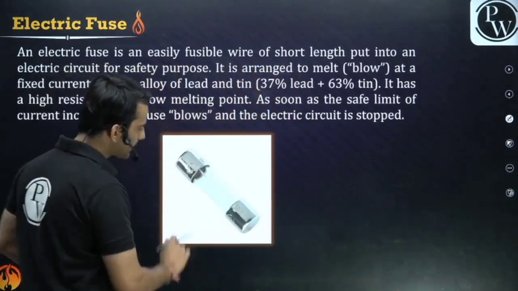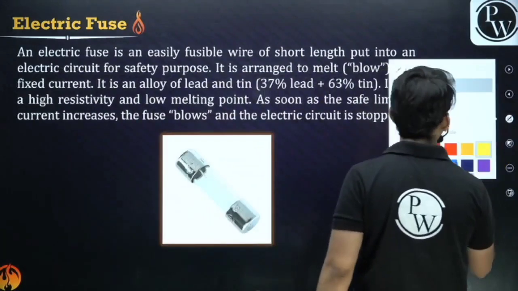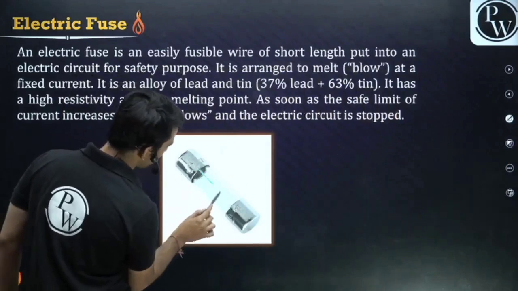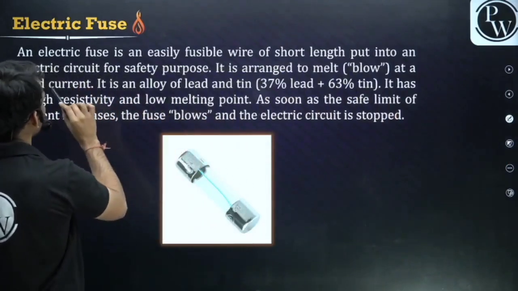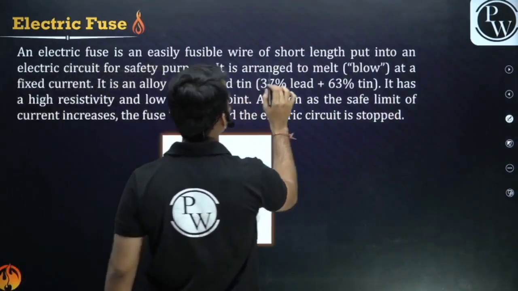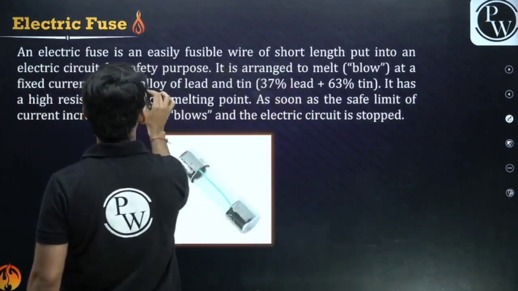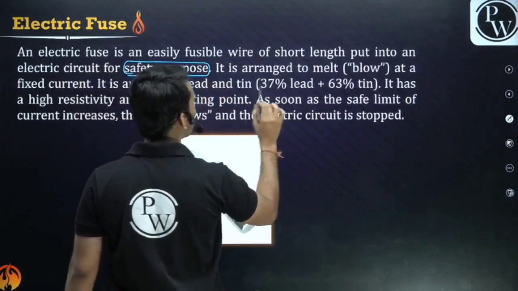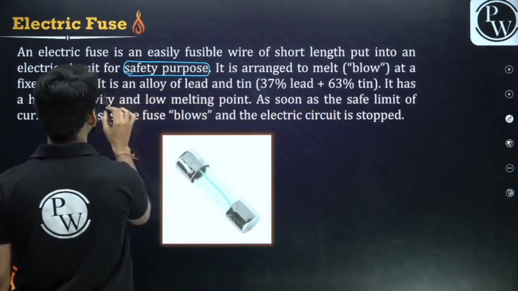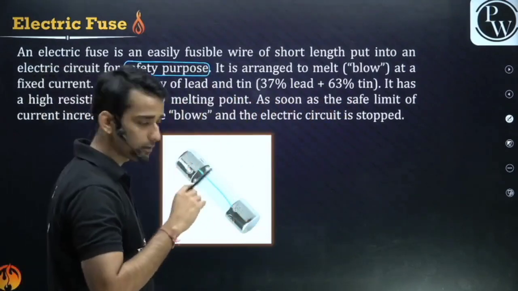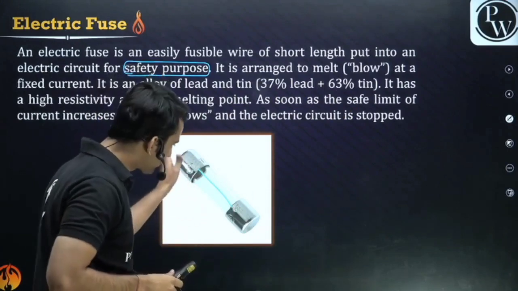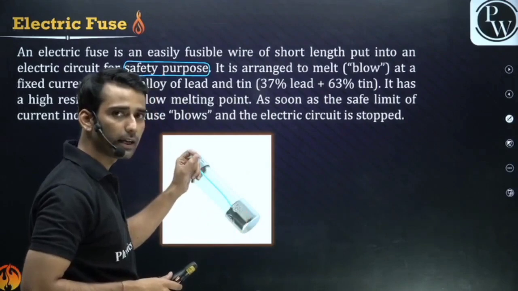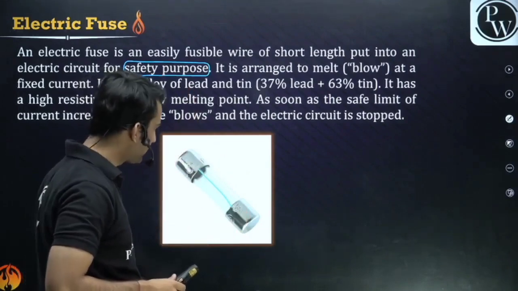It kind of looks like this, and it is made of alloy of high resistivity. So it's a fuse wire. It is made up of what? Let me tell you. Fuse: an electrically fusible wire of short length put into circuit, a safety element, I must say. It is arranged to melt or blow at a fixed current. Why will it melt? Because if current is flowing through this fuse wire, it will heat up, then it will melt and the circuit will be broken.